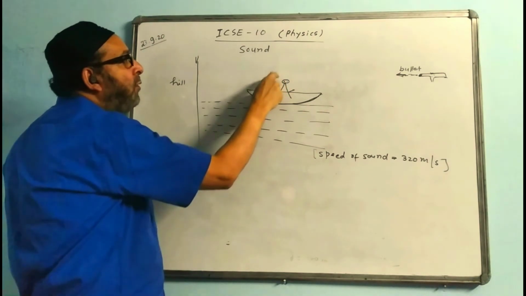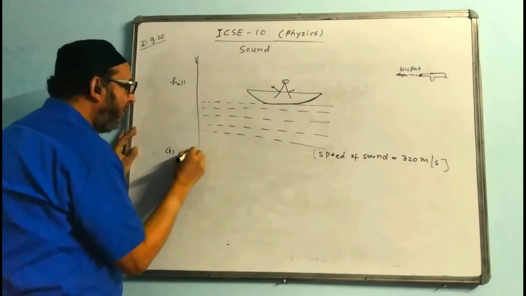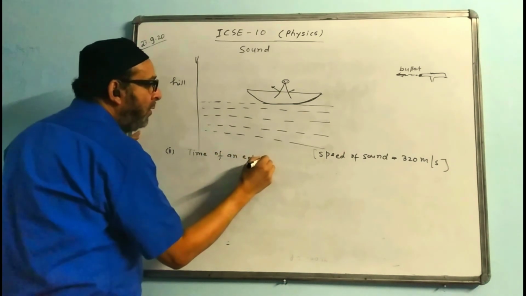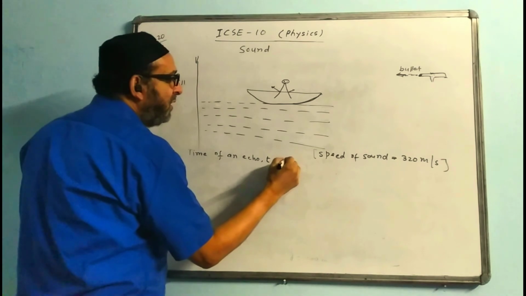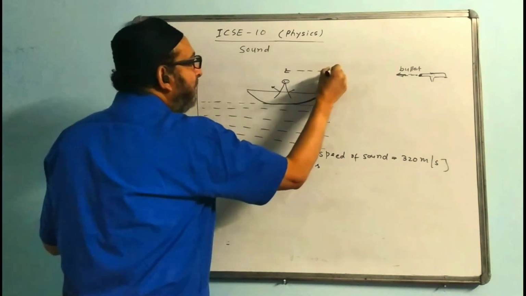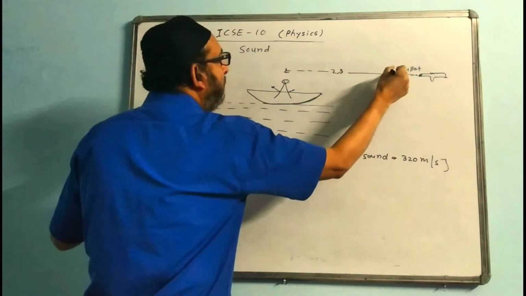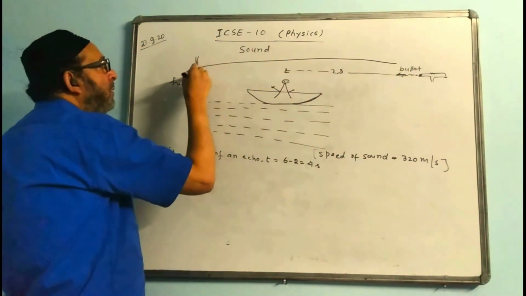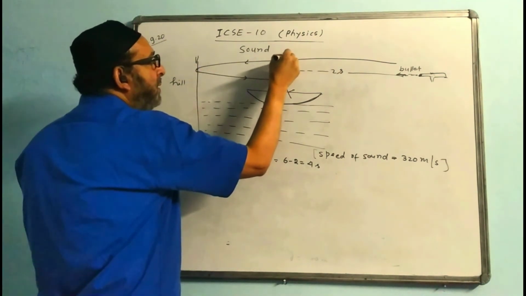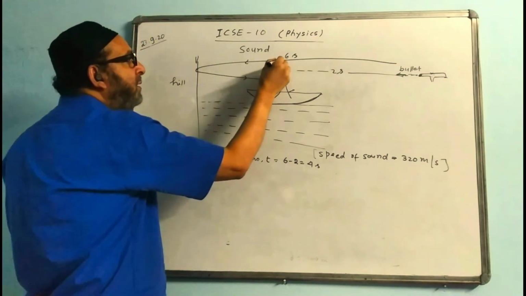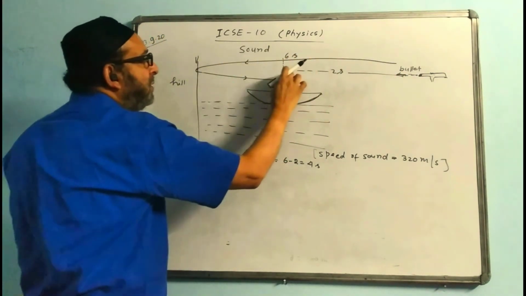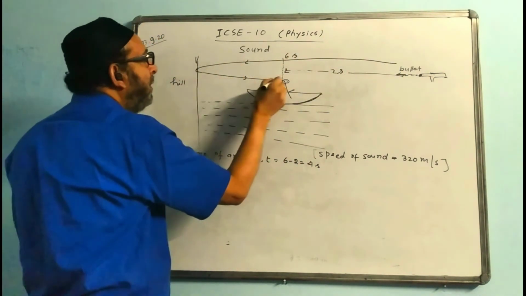What is the timing of an echo? You can write here therefore time of an echo, that is t is equal to 6 minus 2, that will be 4 seconds. You can understand from here till the timing is 2 seconds, and from here the bullet to come here and again reach him like this, the total timing is 6 seconds. We are bothering what is the time of the echo from the boatman. The total is 6, this is 2, then what is the time from here till here?